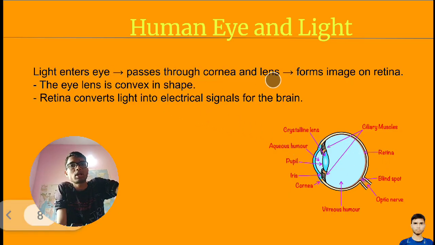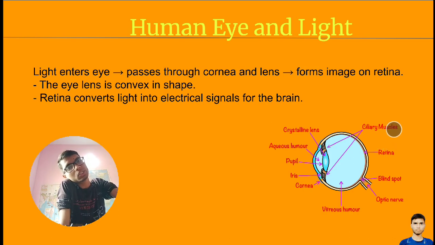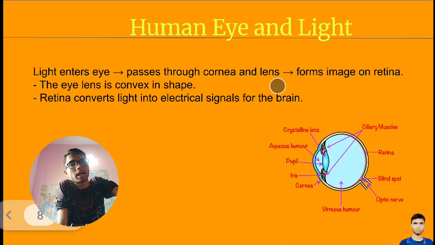The light passes through the cornea and lens. The transparent layer is the cornea, and then we have a lens.